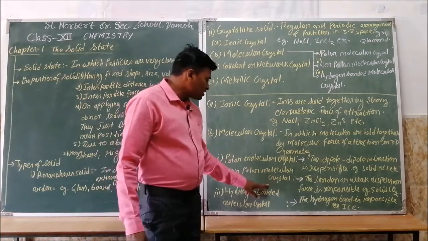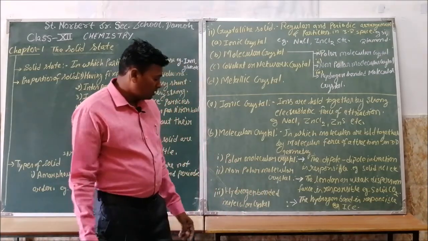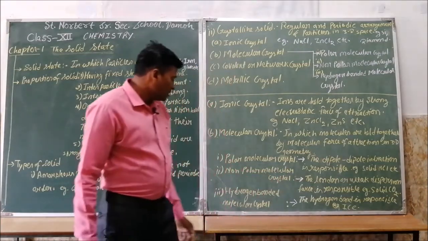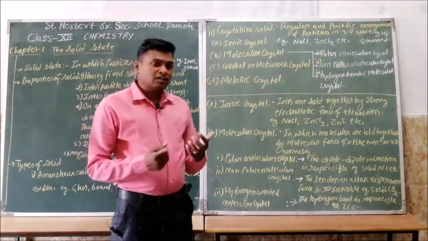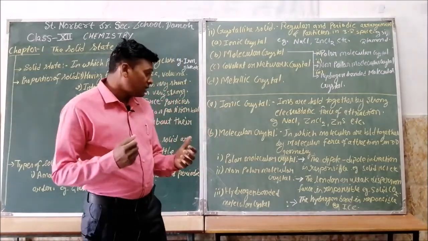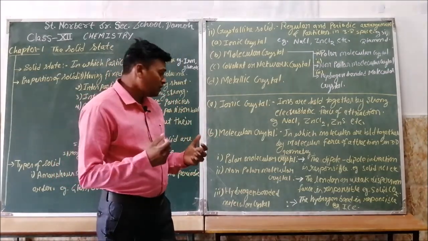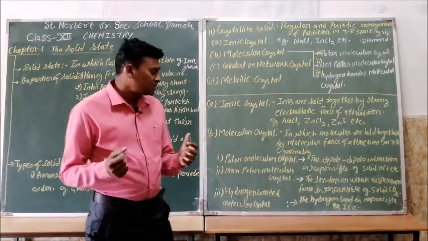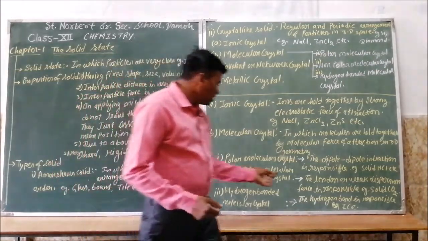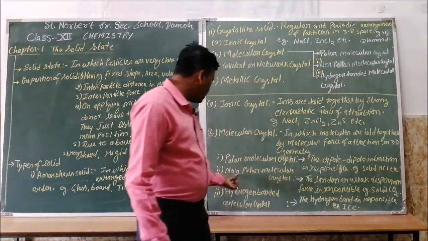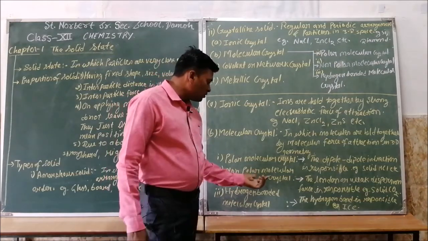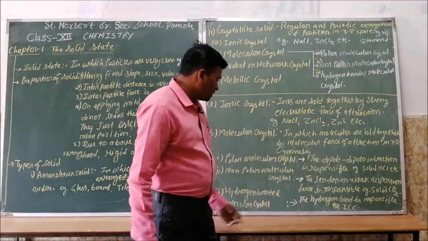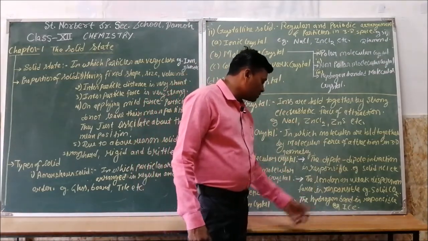For non-polar molecular crystals, due to the symmetric structure, the electrons and the nucleus are arranged in such a manner that they form a dispersion force, or a momentary dipole. The force responsible for the formation of the non-polar molecular crystal is London force, or weak dispersion force.